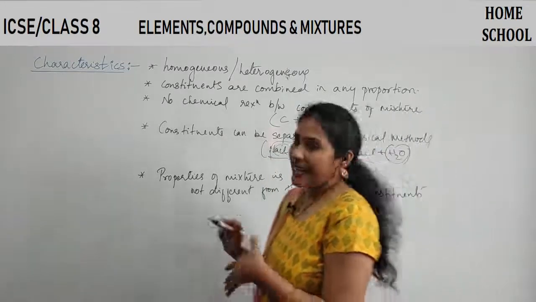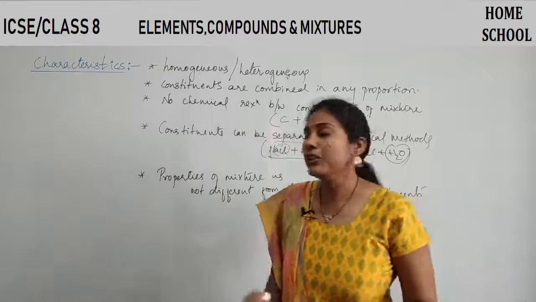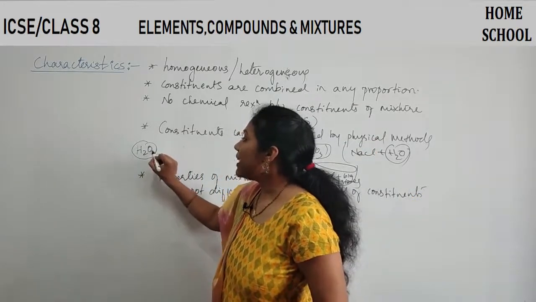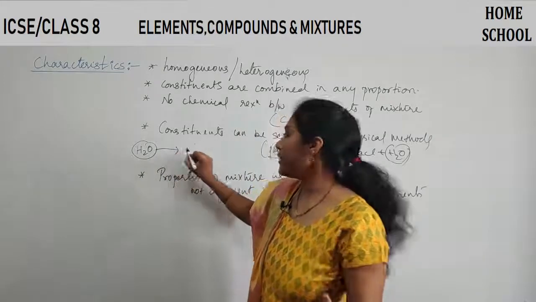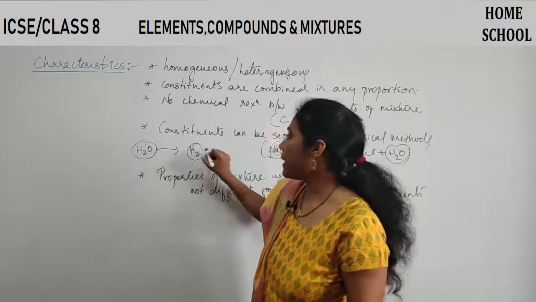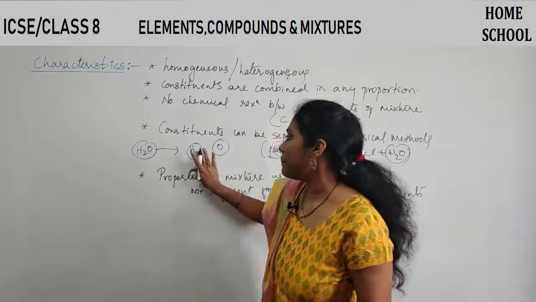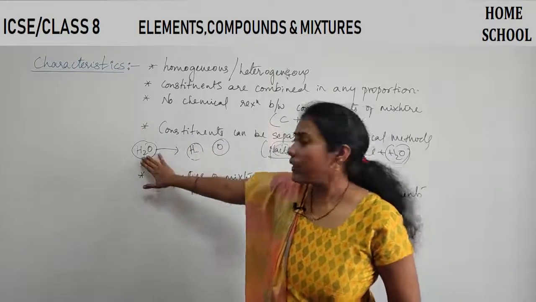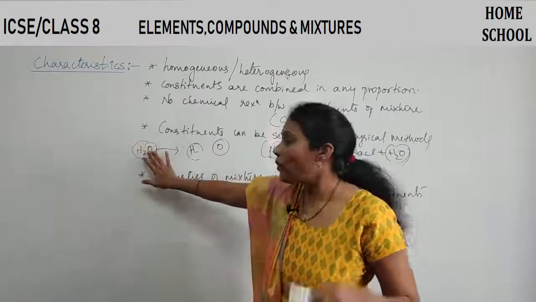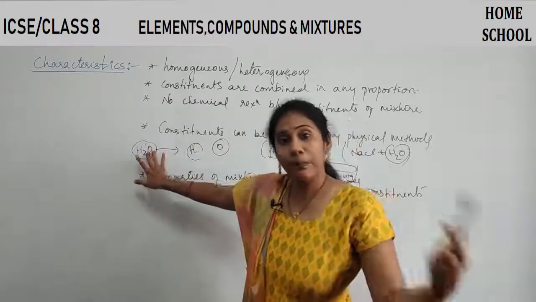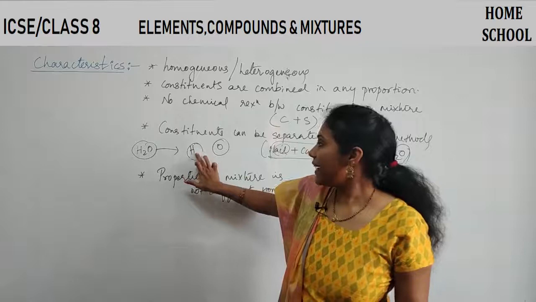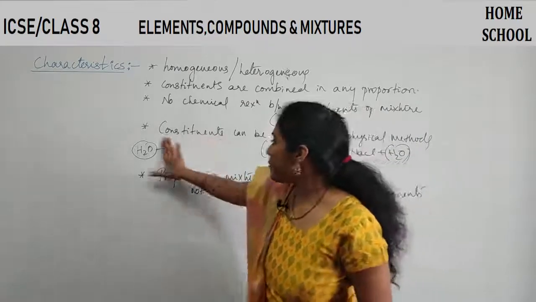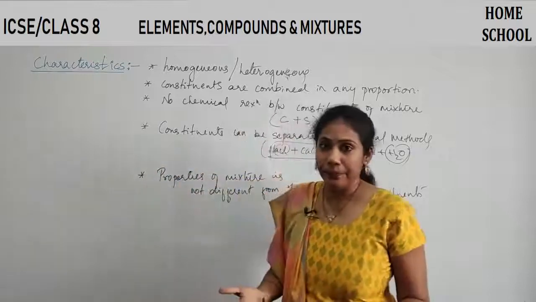In the previous case, when we studied a compound like water, its properties are entirely different from hydrogen's properties and oxygen's properties. After all, when hydrogen combined with oxygen, you got water. But water has completely different properties compared to hydrogen and oxygen. But in case of mixture, it is not like that.